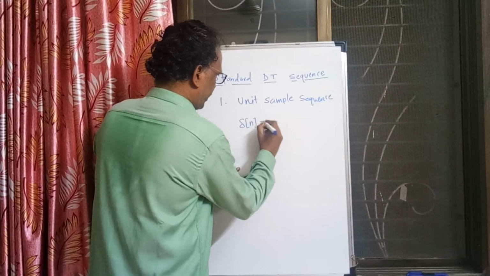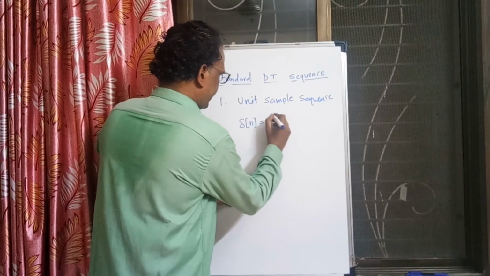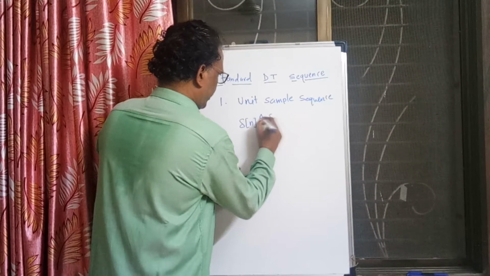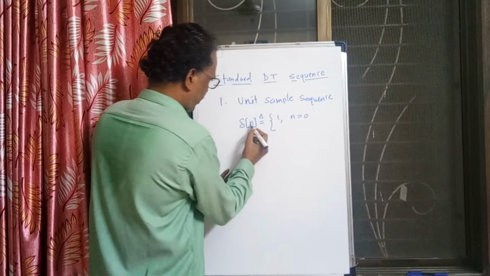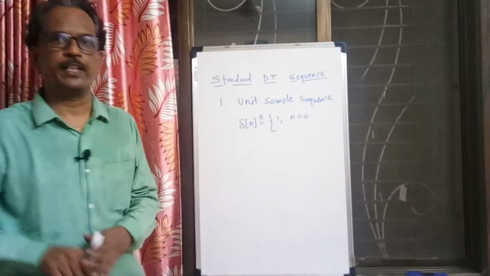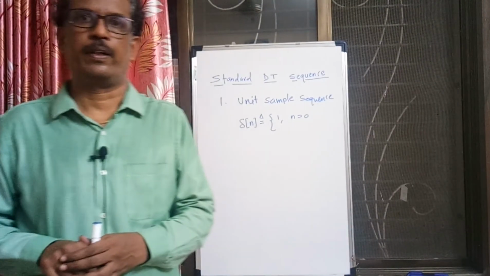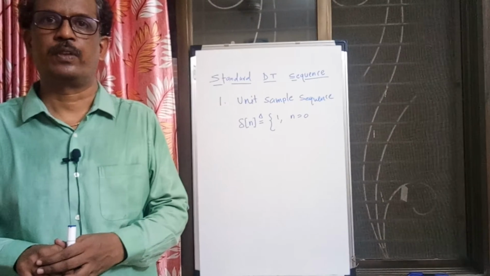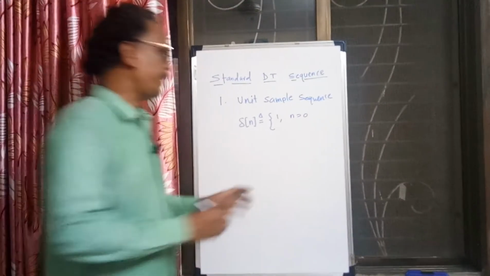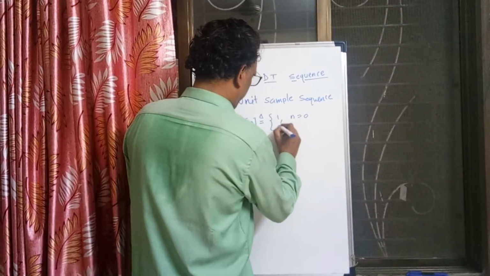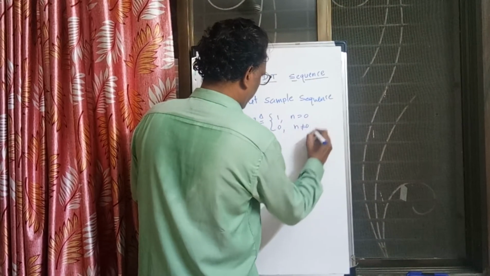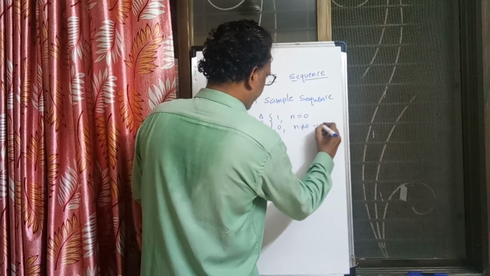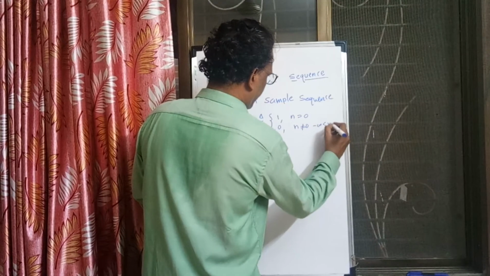It is defined as: when the time index n is 0, the amplitude of the signal is 1. Otherwise the amplitude of the signal is 0, which means n is not equal to 0.